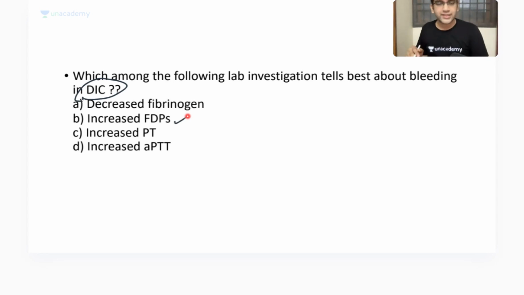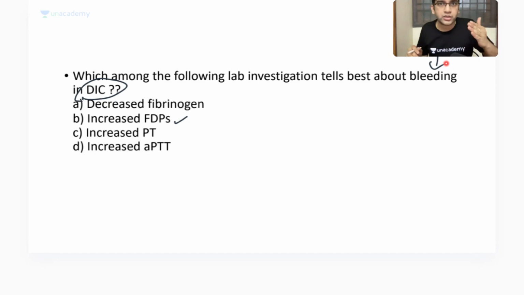But there's a twist in the question. The question is not asking about diagnosis. What is the question asking about? The question is asking about bleeding, right? So what is FDP? Can you expand FDP? FDP is your fibrin degradation products, right? So if I say FDP, you tell me which it is going to help in.